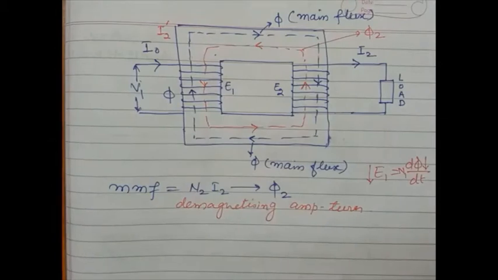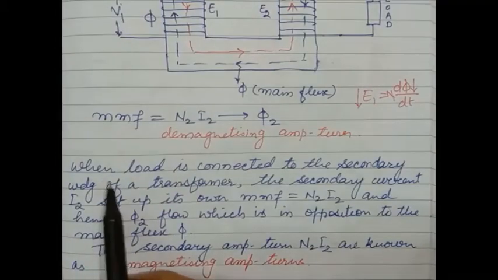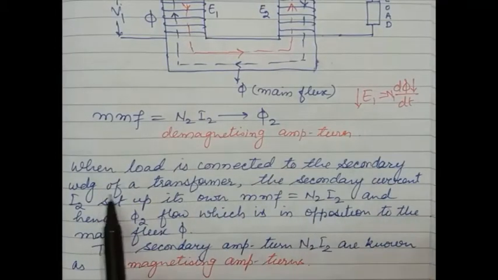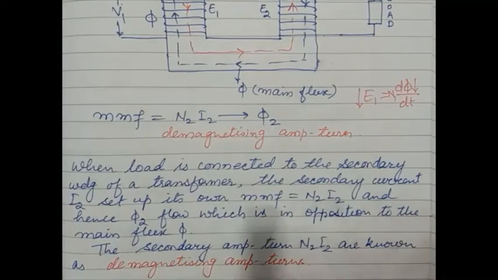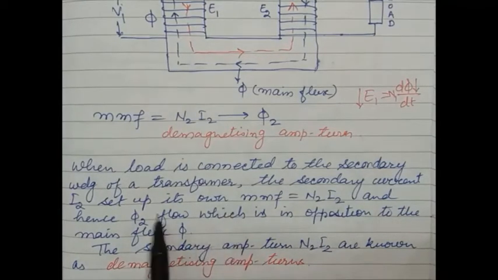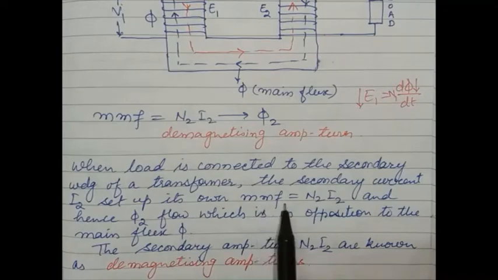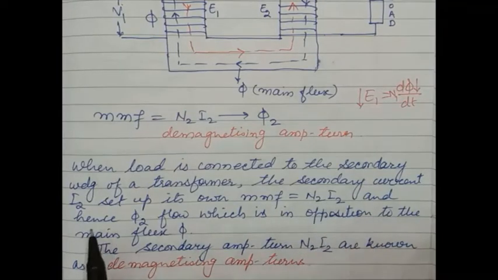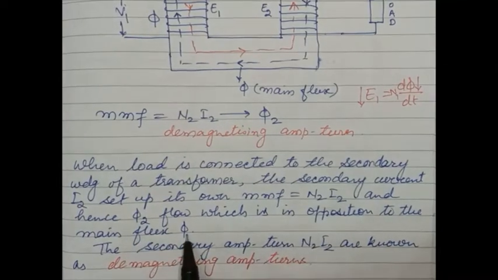So we can say that when the load is connected to the secondary winding of a transformer, the secondary current I2 is established and it sets up its own MMF, given as N2 I2, and hence phi 2 flows, which is in opposition to the main flux phi.